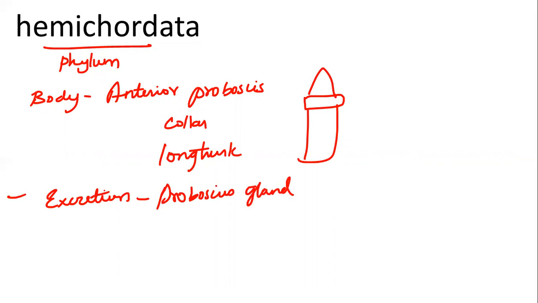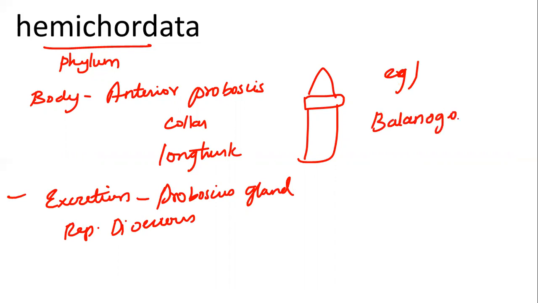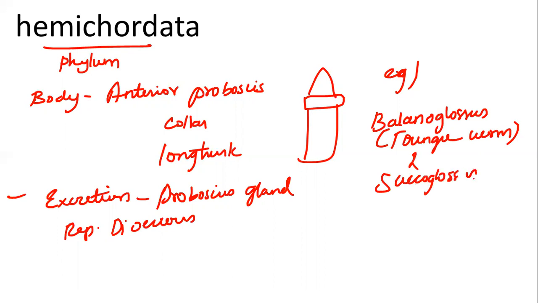Reproduction is usually dioecious, fertilization is external, and development is indirect. Two examples are given in your NCERT: Balanoglossus, which is also called tongue worm, and Saccoglossus. So this is all about Hemichordata.